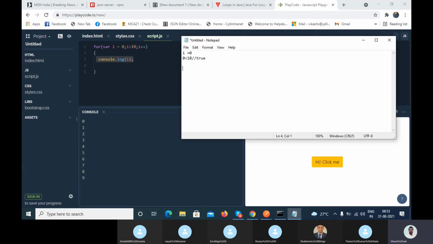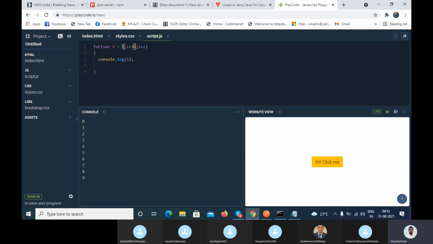That means i plus 1. So 0 plus 1, what is the i value now? 1. So this i value will be assigned in place of 0.